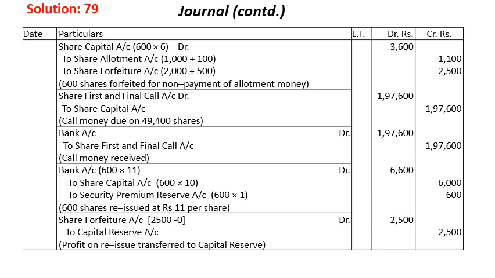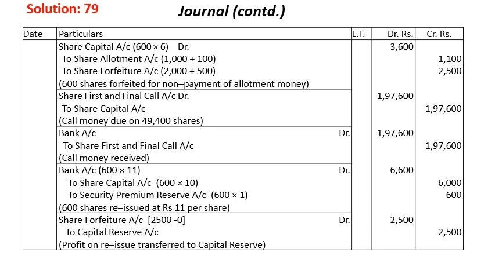You can put it, if you work it out this one is fine, otherwise you just write balance money, that is 2,500. Now share first and final call account debit 1,97,600, because 600 shares are forfeited and cancelled over here, that's why 49,400 shares will be multiplied by 4 rupees, that comes to 1,97,600. That is your final call money due from 49,400 shares. Now bank account debit to share first and final call 1,87,600.